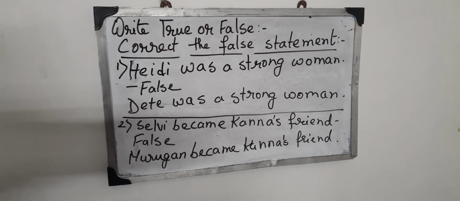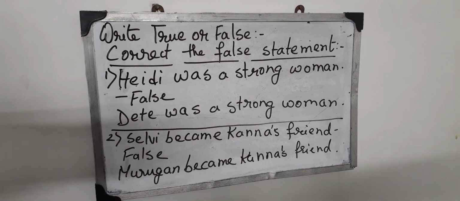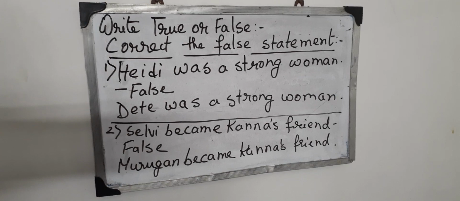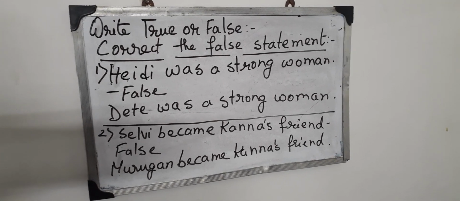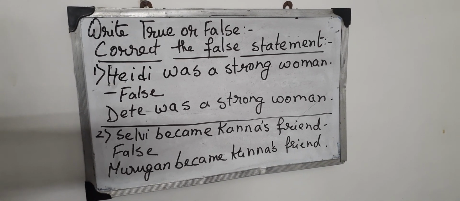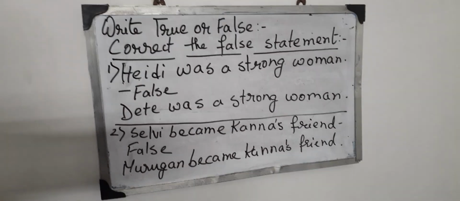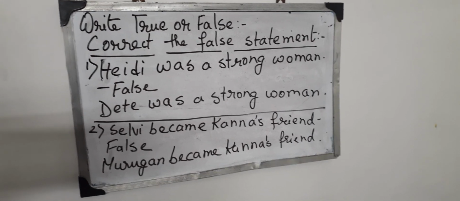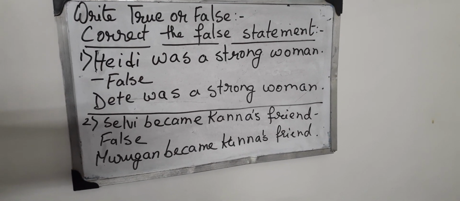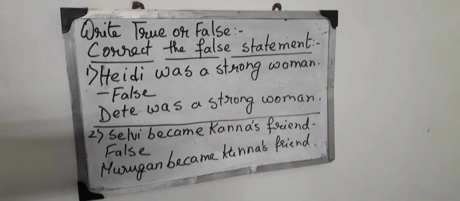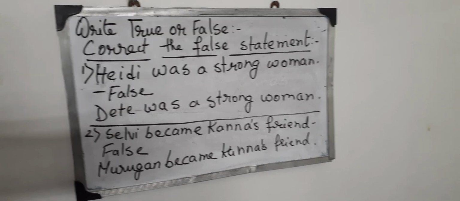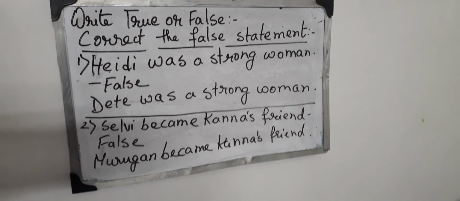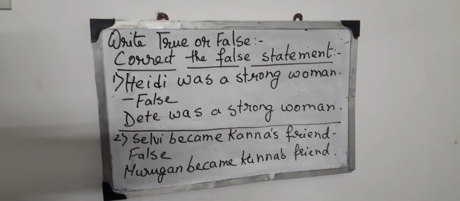See, on the board I have written write true or false. Then I have written correct the false statement. What have I written? Correct the false statement. That means if the sentence is true, okay. If the sentence is not true, what do you write, children? You write false. And after you write false, what do you do? Do you leave it like that? No. You have to write the correct statement.